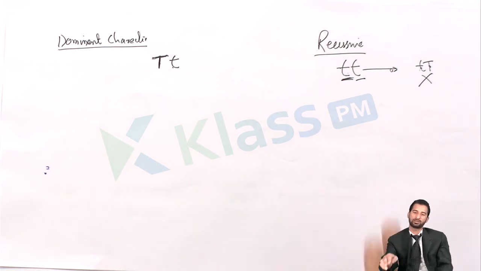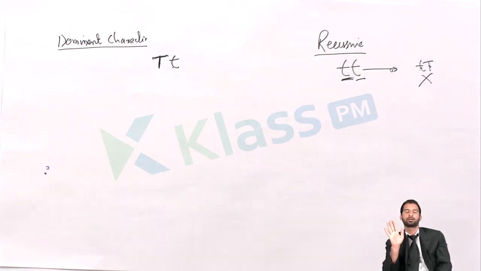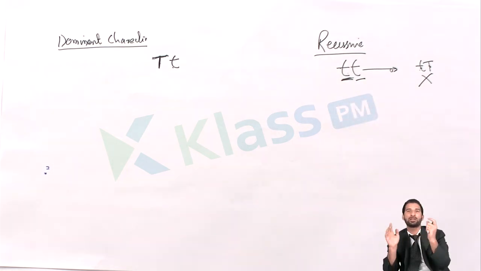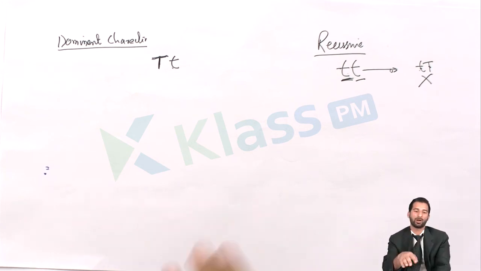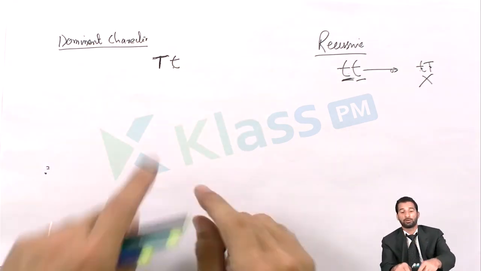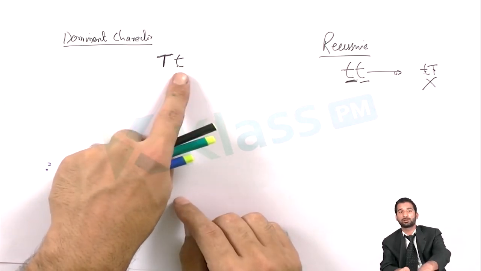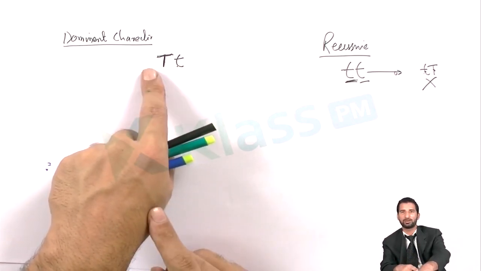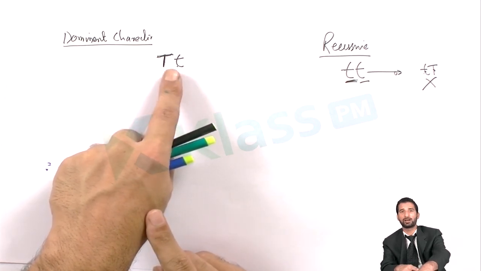In classical genetics, this term is called the homozygous condition. A recessive gene is only expressed in the homozygous condition. Homozygous means that identical genes are present. When identical genes are present, the recessive gene is expressed. But in the dominant case, there are two different genes involved in the pair. This is a pair of genes, but two different genes are involved.